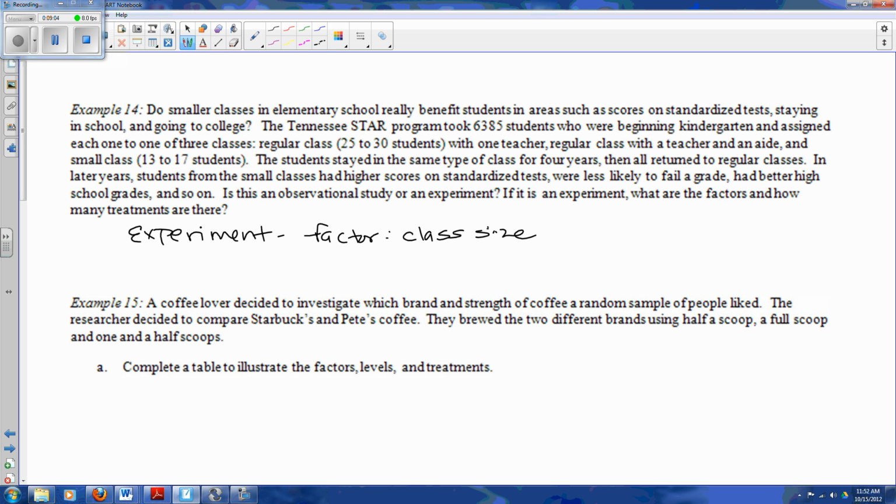So we have a regular class with 1 teacher, a regular class with a teacher and an aide, and then a small class. The class size, or I guess the ratio of teacher to student, is really what's affecting things.